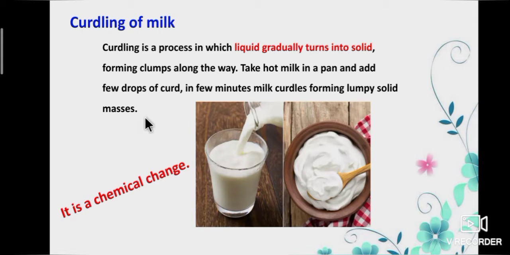I hope you have noticed this in your home. Yes, your mom will prepare curd. So, curdling of milk is a chemical change.